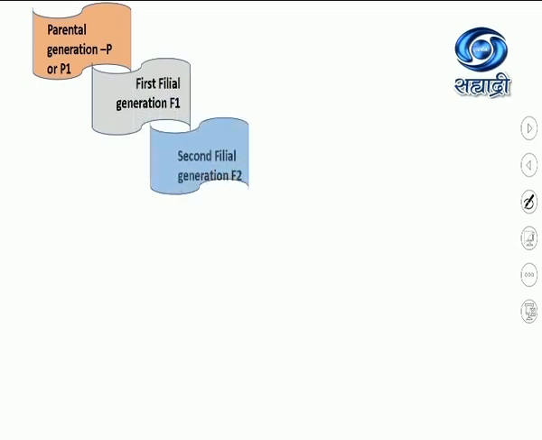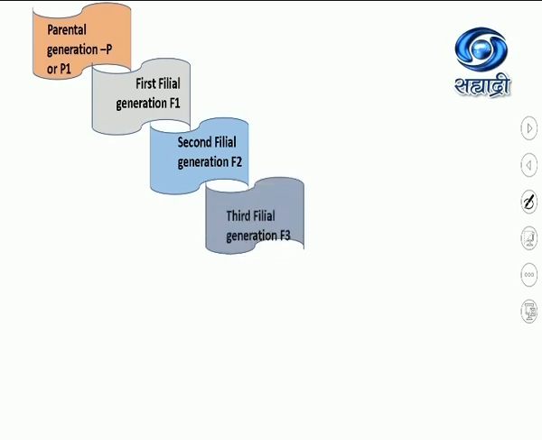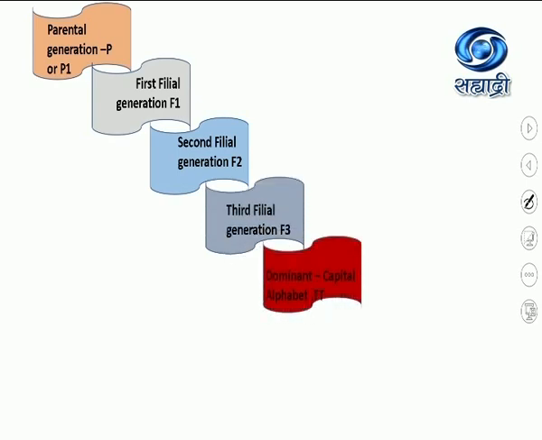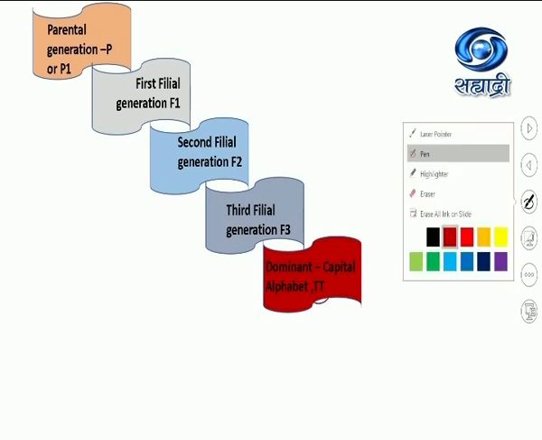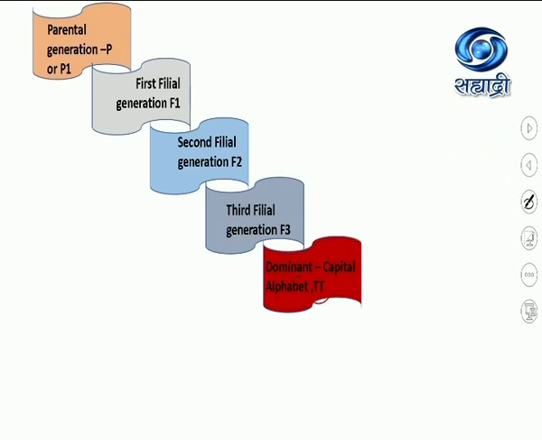Now let us discuss some important terms that we are going to use in studying genetics. Parental generation will be represented by capital P or P1. The first filial generation is represented by F1. Second filial generation is represented by F2. Third filial generation is represented by F3. Dominant is always represented by capital alphabets, capital T, small t. This is very, very important. The dominant are represented by capital alphabets. Recessive characters are represented by small alphabets, small t.